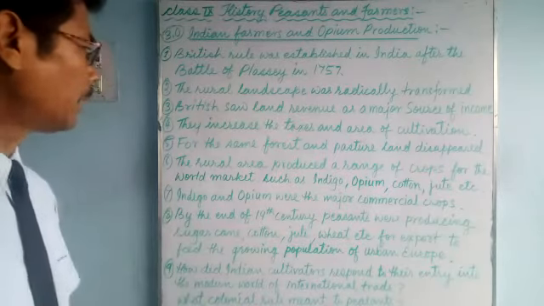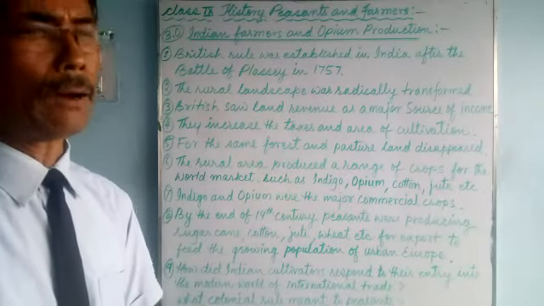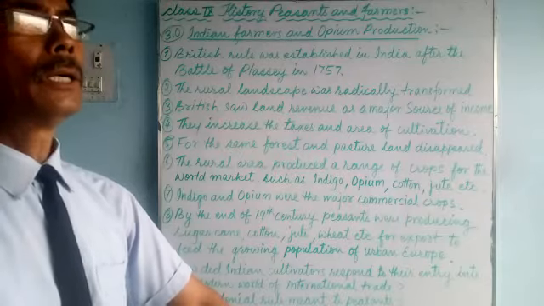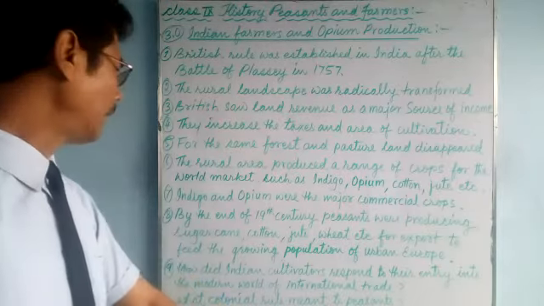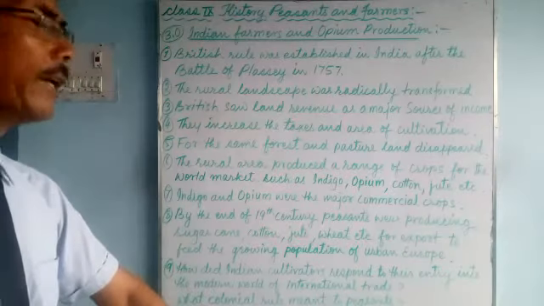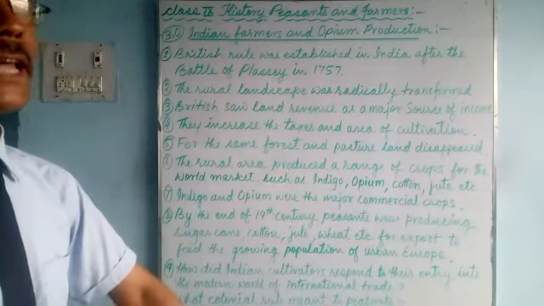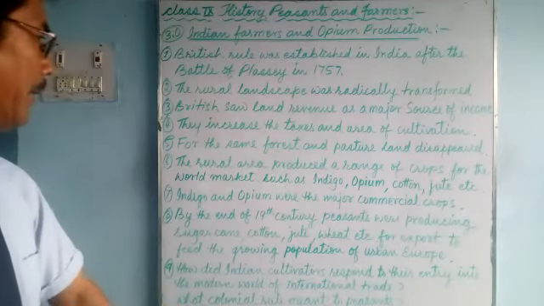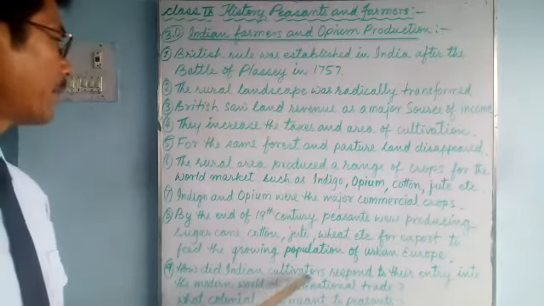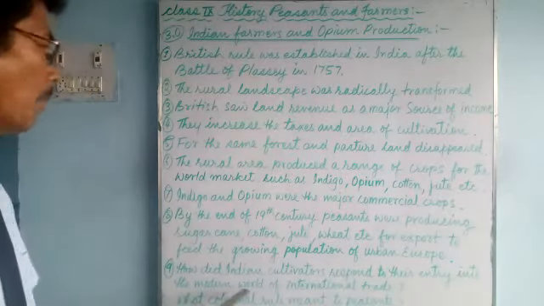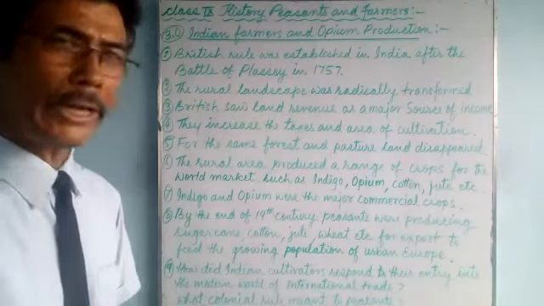How did Indian cultivators respond? Once the Britishers set up political power in India, how did the Indian cultivators respond to their entry? Now the Britishers entered the world trade. How did these cultivators and merchants respond to their entry into the modern world of international trade?